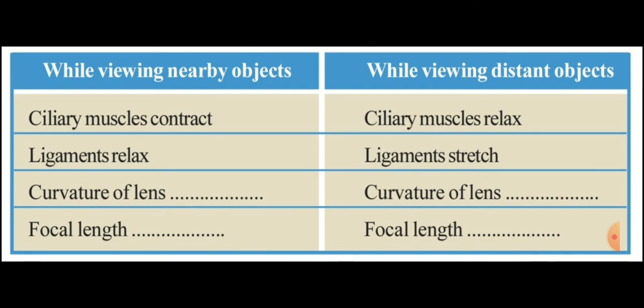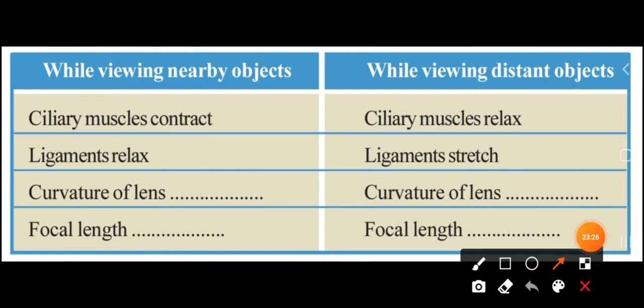Curvature of the lens, that is the next part to be noted here. Curvature of the lens increases when we look at a nearby object. For increasing we can use this symbol, but you can write "increases" in your textbook. Curvature of the lens increases.